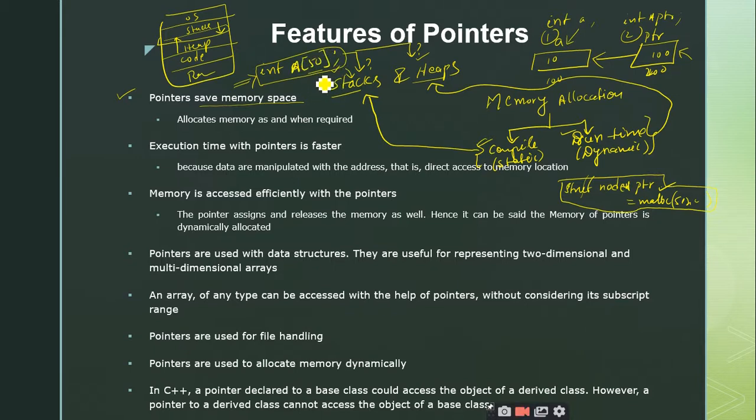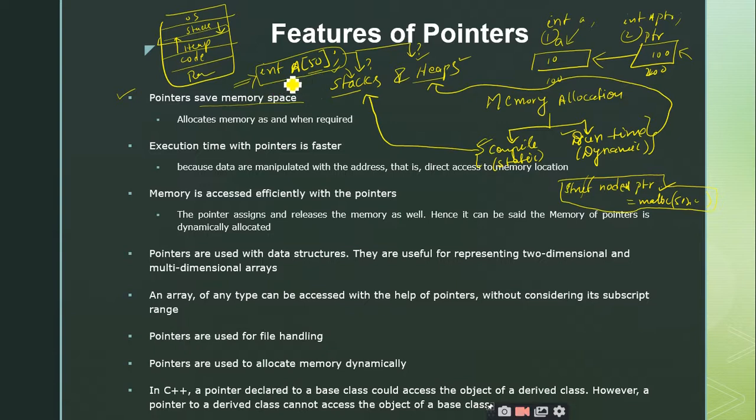Static memory allocation is not suitable when you don't know how much size you want to store or how many values you want to store, right? They are going to change dynamically. So whenever the range of values changes dynamically, you have to go through the concept of heaps only, the concept of dynamic memory allocation, which makes use of heaps. In the simple manner, why it is going to save memory means pointers.